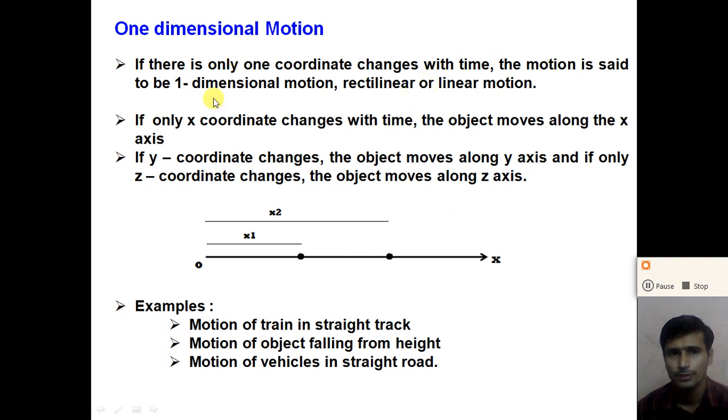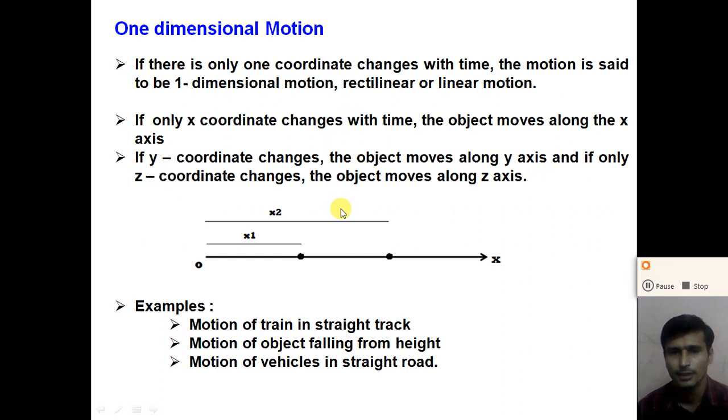So if the x coordinate changes with time, the object moves along the x-axis, right? So if the object is moving along the x-axis, the x coordinate of the object changes with time, whereas the y and z coordinates remain constant. But if the y coordinate changes with time, the object moves along the y-axis, and if the z coordinate changes with time, the object moves along the z-axis, right?